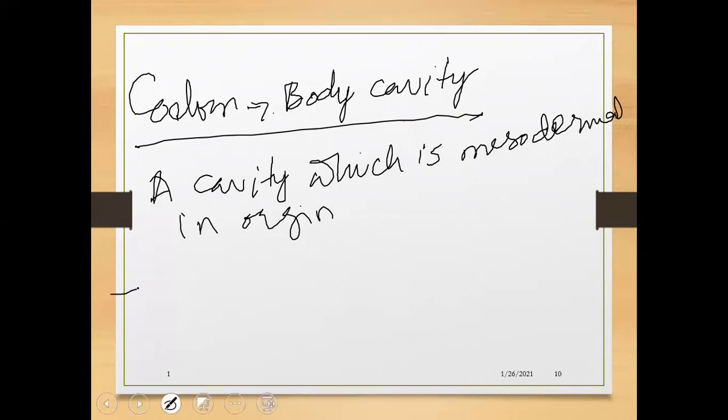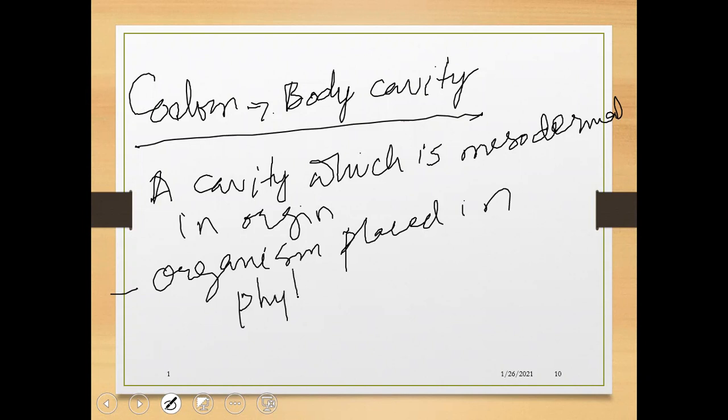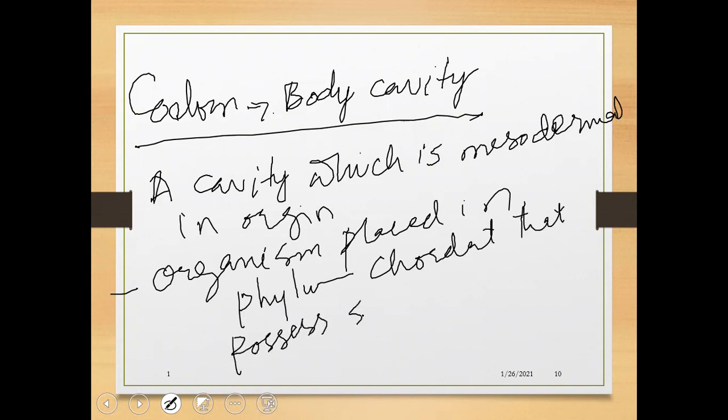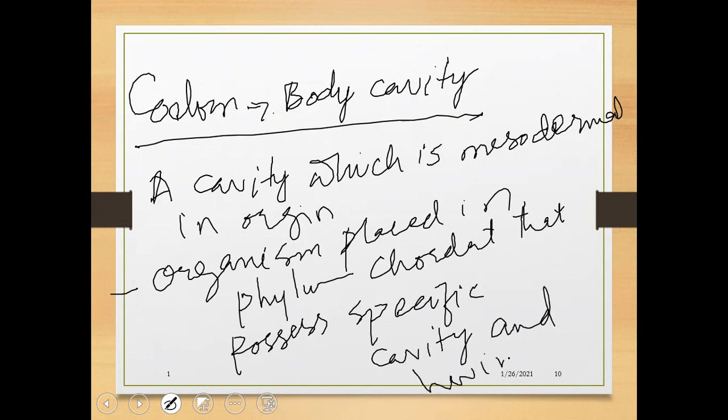The organisms placed in phylum Chordata possess a specific cavity having visceral organs.